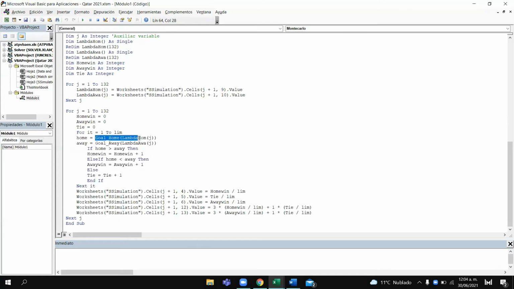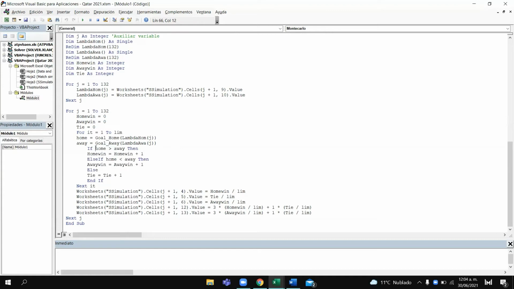So here we generate the number of goals that the local team will score, and we save it in the home variable. We do the same as well with the visitor. And what we do here in this conditional is that we just count each of the results.